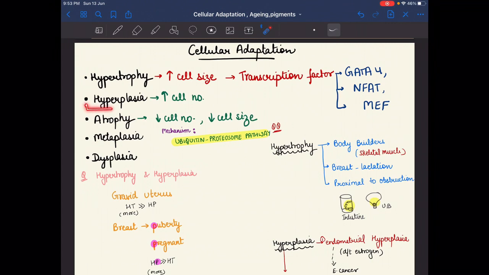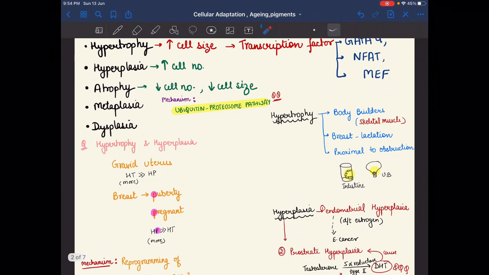And in hyperplasia there is an increase in the cell number. So in hyperplasia, increase in cell number. In hypertrophy, increase in cell size. In atrophy, cell size and cell number are both decreased. And in metaplasia, the epithelium converts from one form to another form. And dysplasia. So here I am going to give some examples.